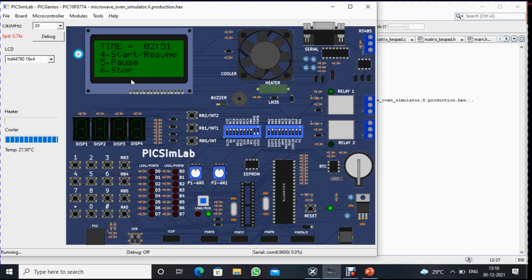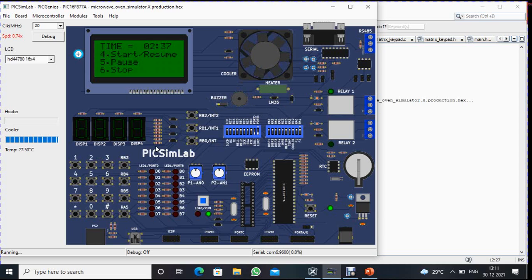Okay. In between this process, if I want to stop or pause this process, press key number 5. Here you can see the process is paused. If I want to restart again, press key number 4. The process started again.